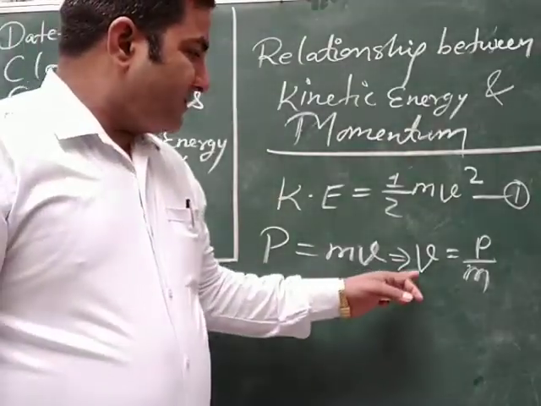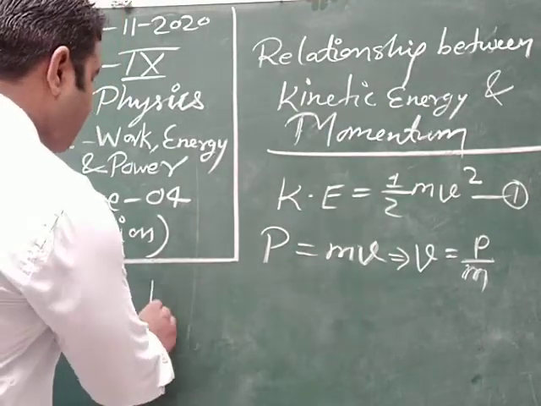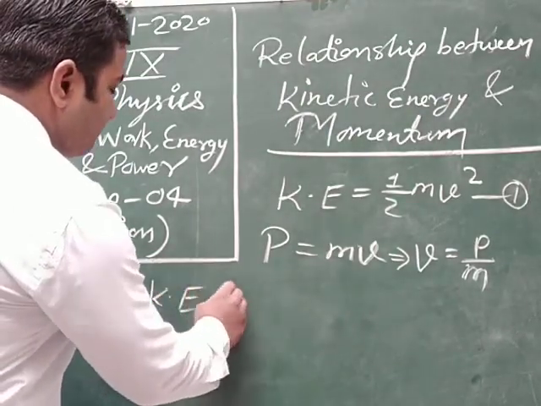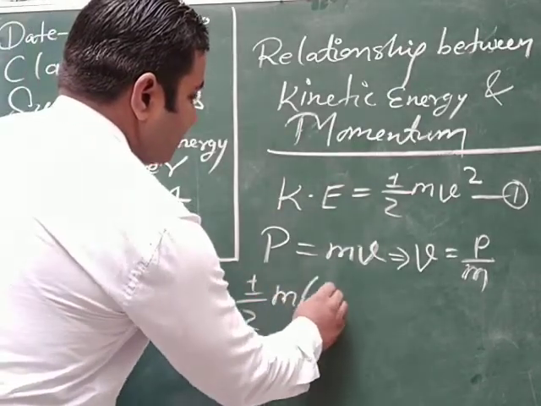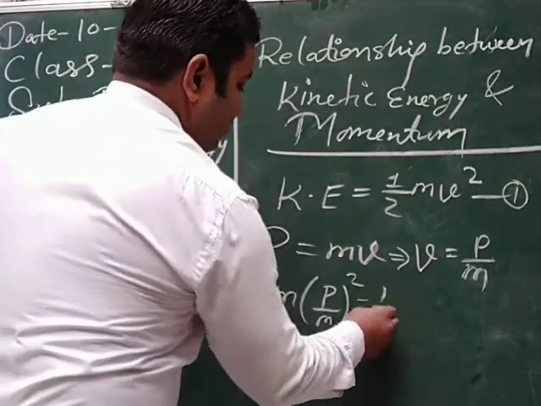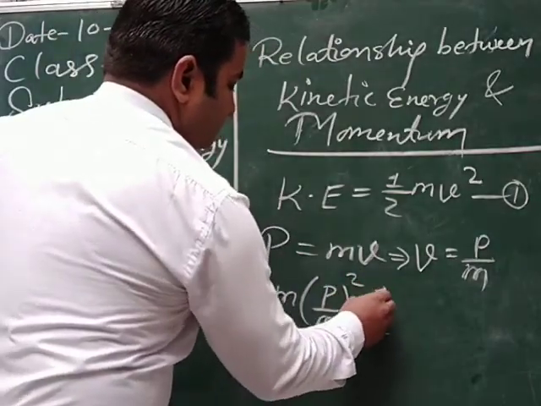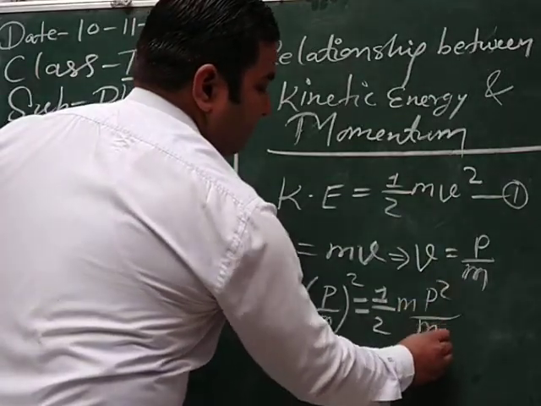We have to put the value of v in equation 1. Then kinetic energy is equal to 1 upon 2 m, times P upon m, whole square. So this becomes 1 upon 2 m P square upon m square.